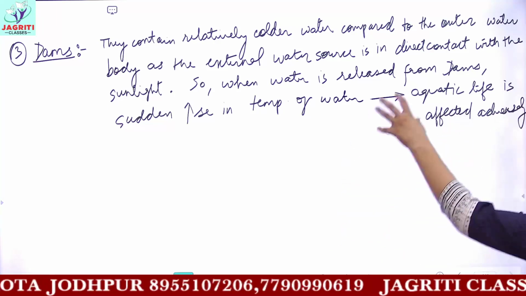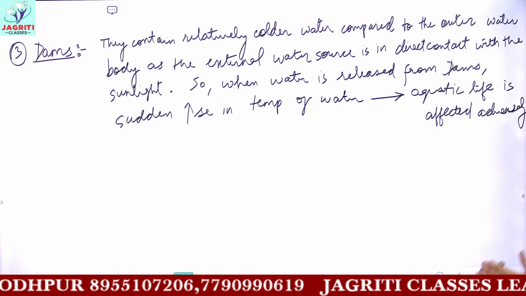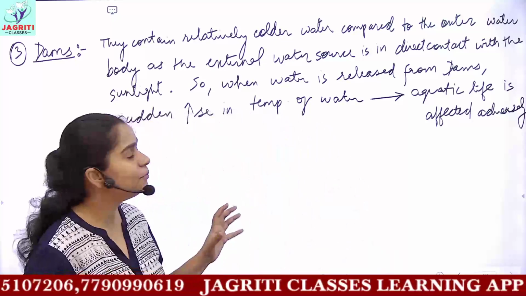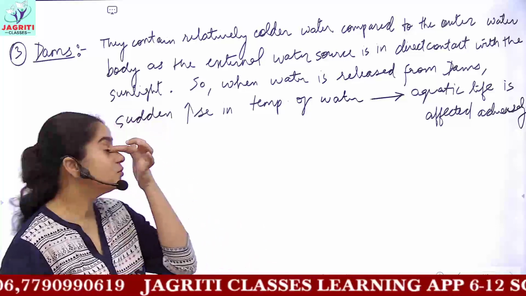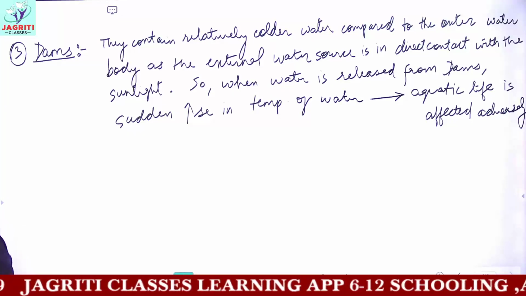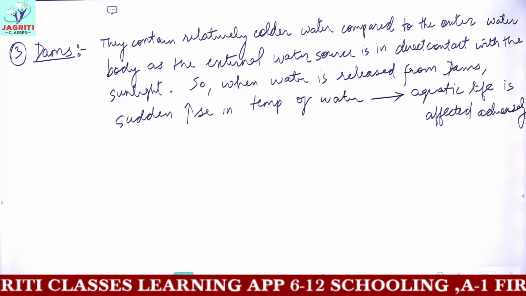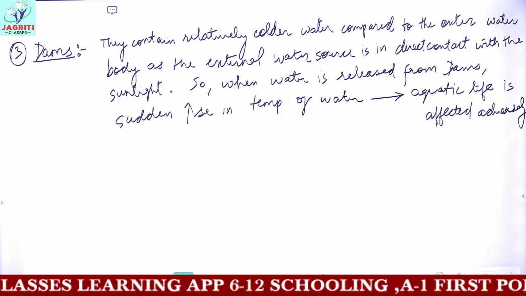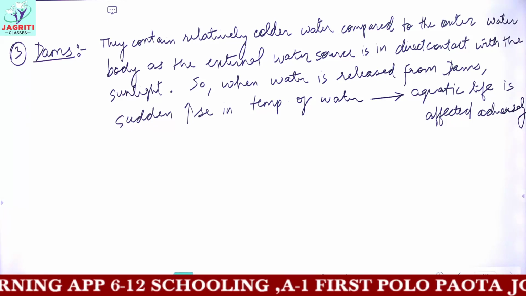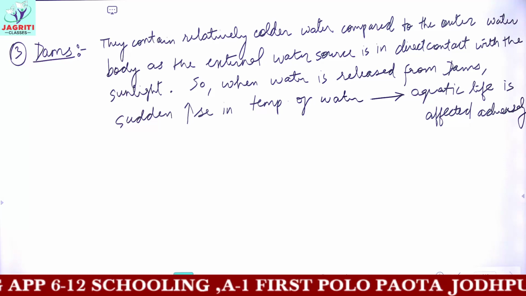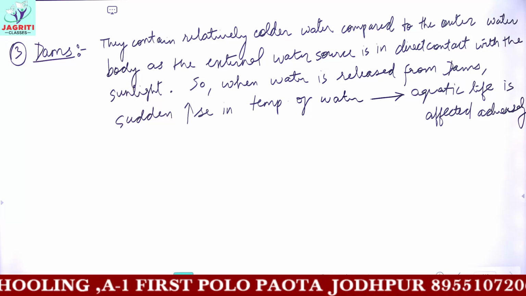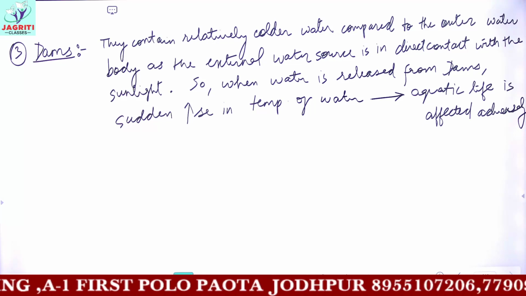So this is the harmful effect of dams. I hope this is clear. So these are some of the agents we discussed. There are many more agents which you can write, okay? So these are some of the agents responsible for causing water pollution. Now you can also write many other agents, and then you have 3 points given in your books on page number 194 under the heading of water pollution. There it has been written how you can define water pollution.